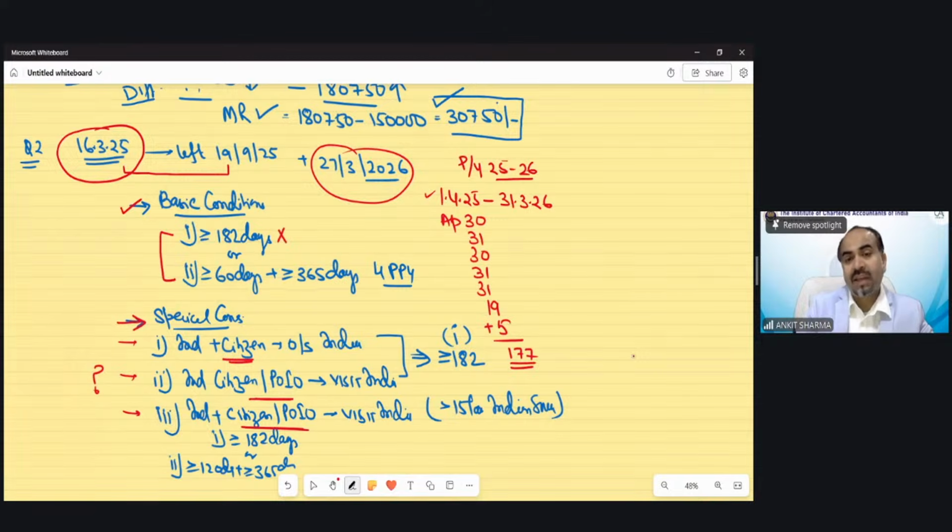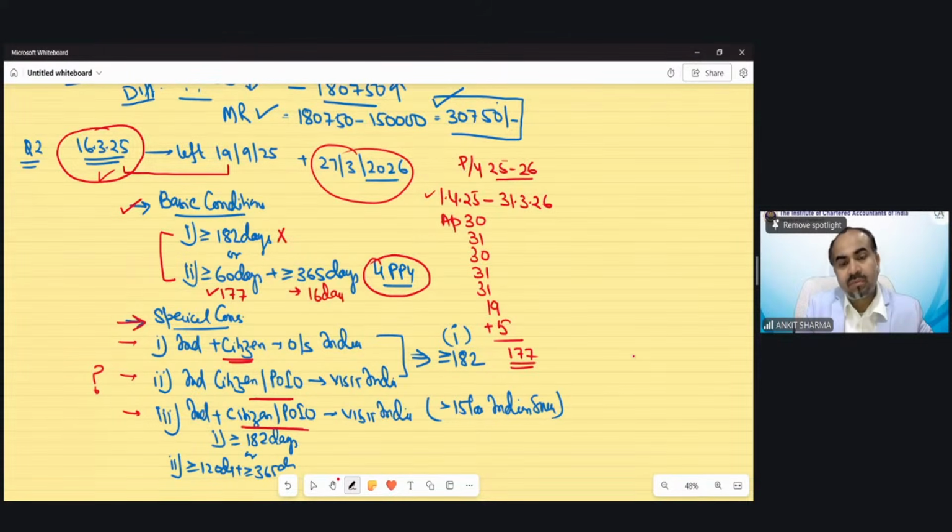Now we have to check the second condition. Because she is in India for 177 days, the condition of 60 days has been fulfilled. Now, in the 4 preceding previous years, she has to be in India for at least 365 days. She came to India for the first time on 16th March, so in the preceding years she was in India on 16, 17, 18, 19, 20 March, that is only 16 days.